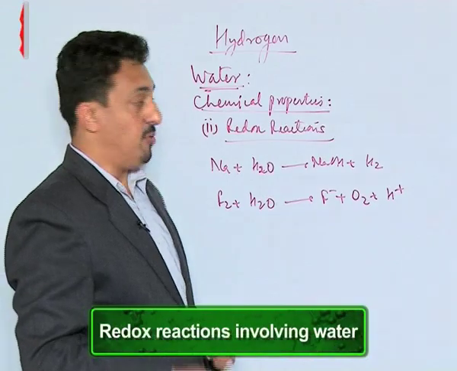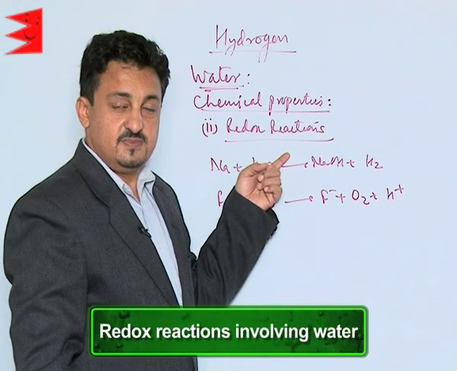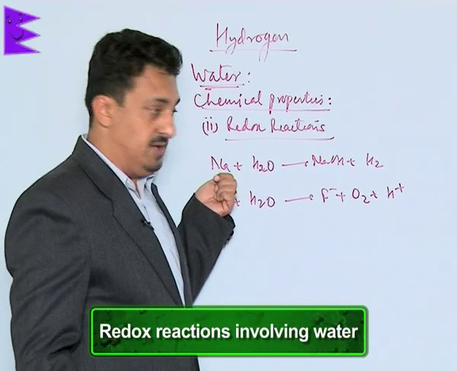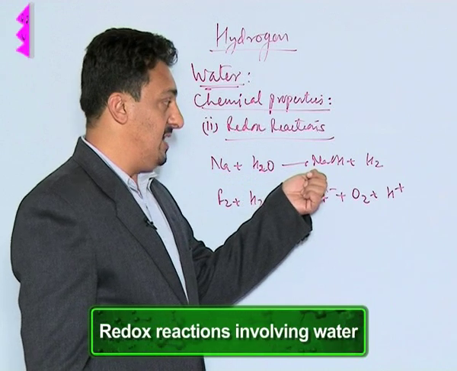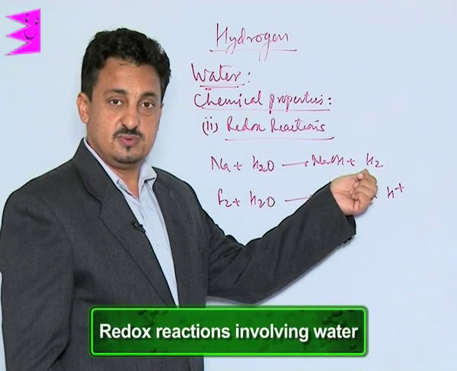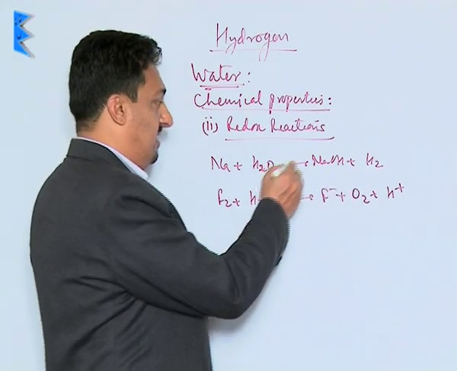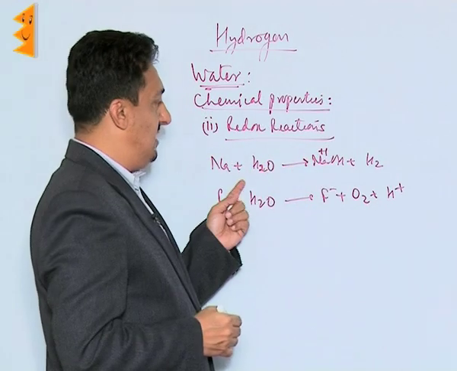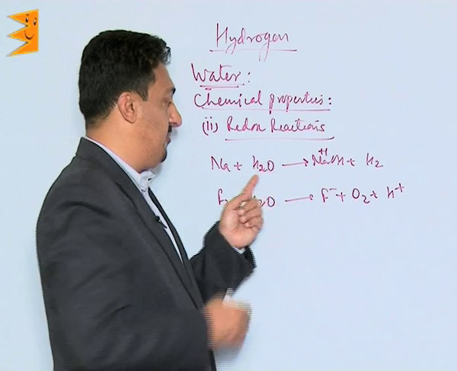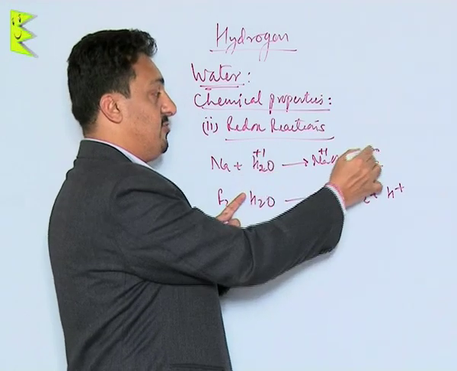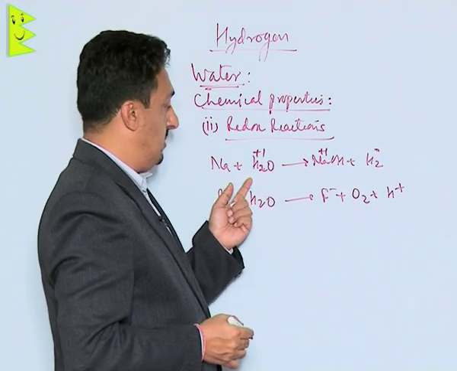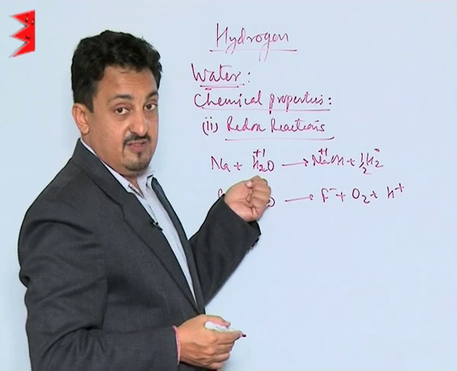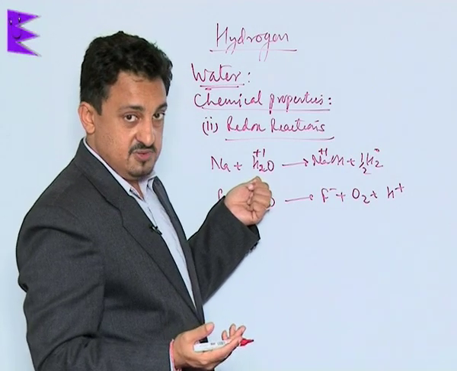Now let us see the second property, which is the redox reactions. When reacted with reactive metals like sodium, it forms the corresponding hydroxides and releases hydrogen. You can see here it is oxidizing sodium from 0 to +1 oxidation state, and itself gets reduced, hydrogen from +1 to 0. We can make it half, then it's balanced. So it's undergoing a redox reaction.